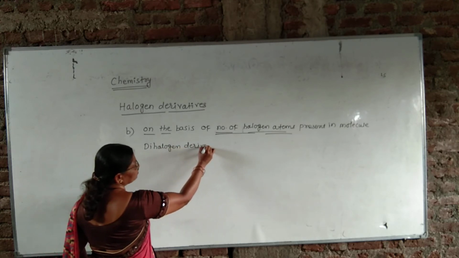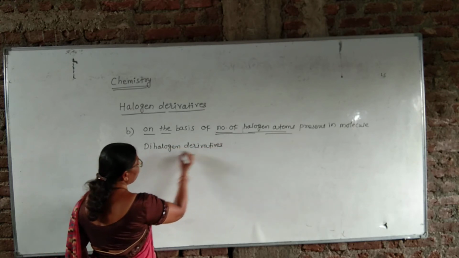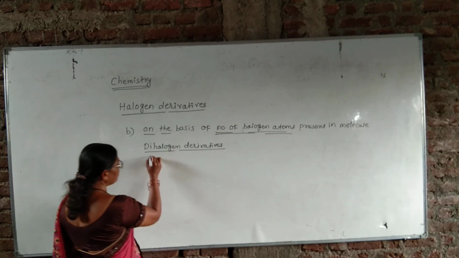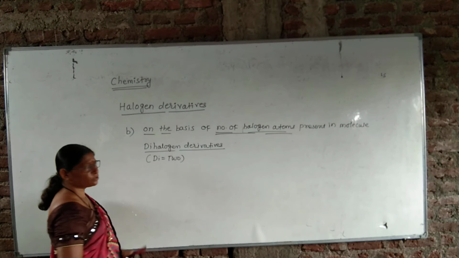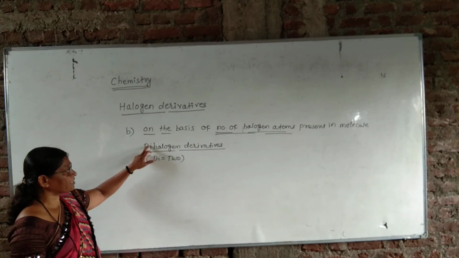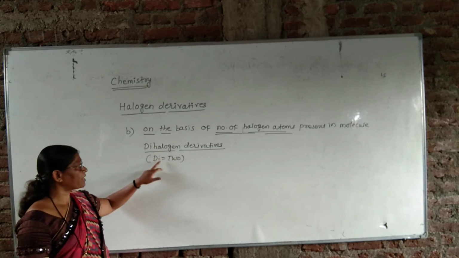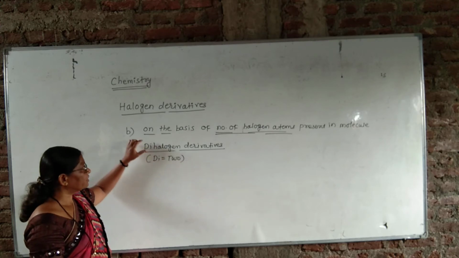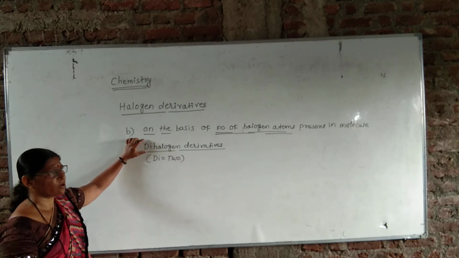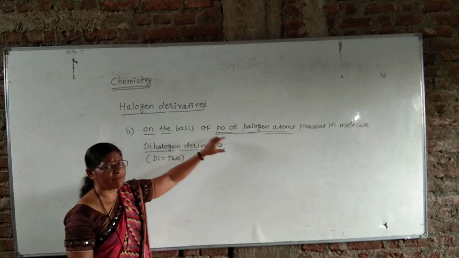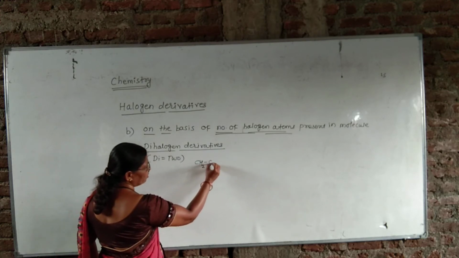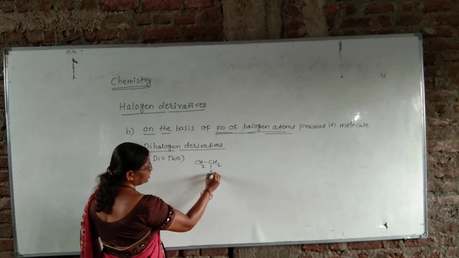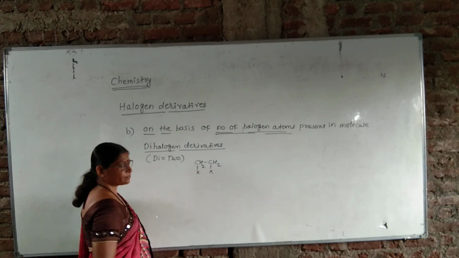Di means two. The substitution of two hydrogen atoms from hydrocarbons by two halogen atoms, then the derived or resulting compounds are called dihalogen derivatives of hydrocarbons. The general symbol of dihalogen compounds may be CH2X, CH2X.